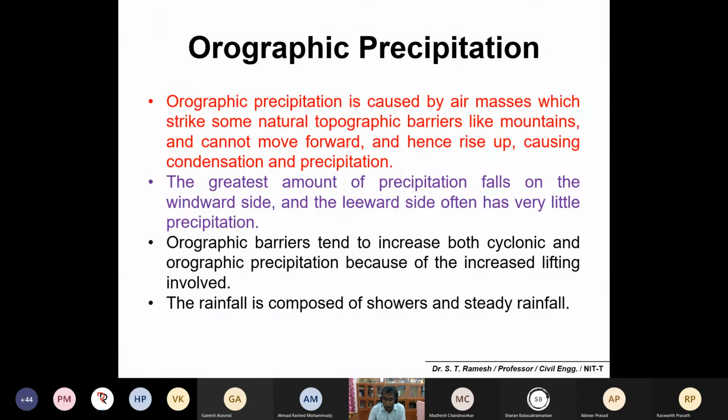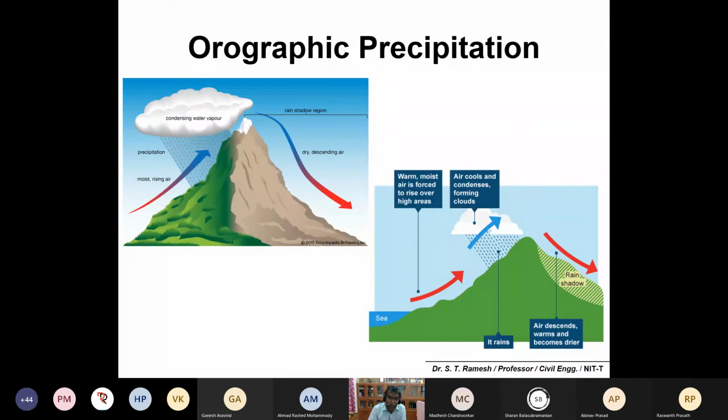Third one is about orographic precipitation. Here again, air movement takes place and strikes natural topographic barriers like mountains, and further it cannot move forward. It rises up and causes condensation and precipitation. Those who are familiar with mountainous regions like this, you may get rainfall very immediately, because the lighter air moves fast and hits the mountain, cannot move further, condenses, and you get rain immediately.